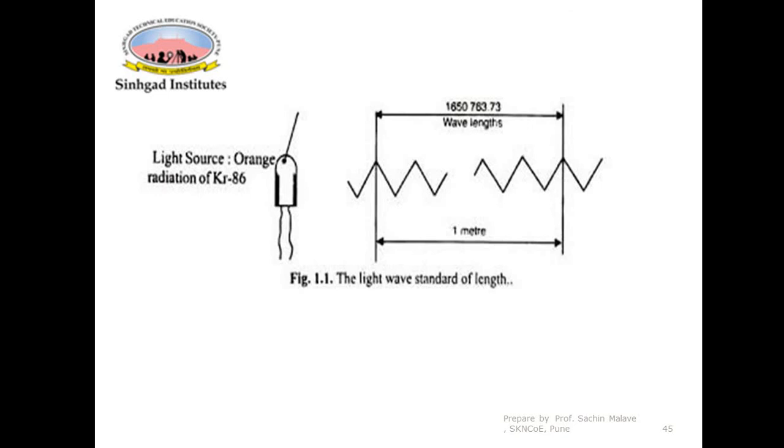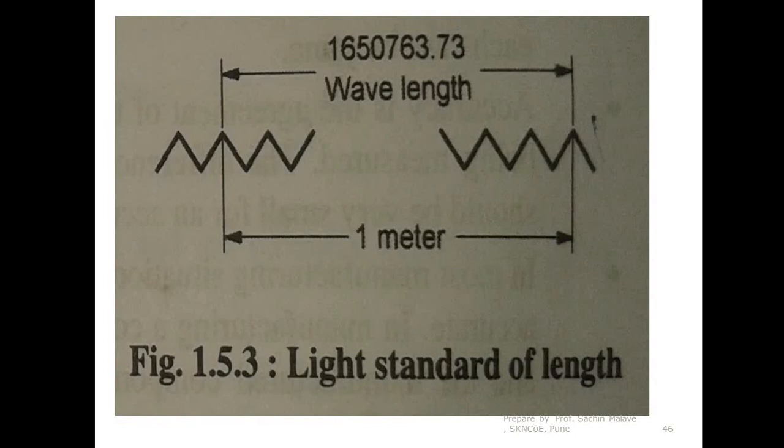So you can see the distance is 1650763.73 times the wavelength of this particular orange radiation of krypton 86. So 1 meter is defined in terms of the wavelength of this particular source of light. The same is shown here.